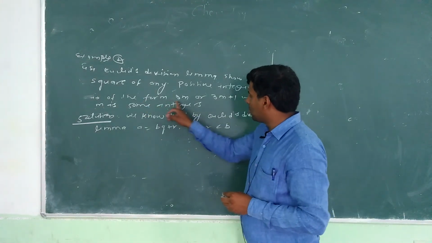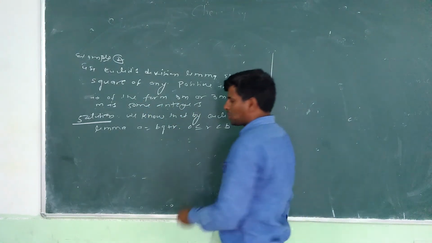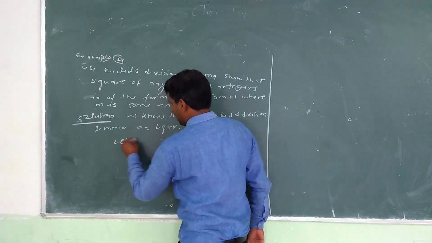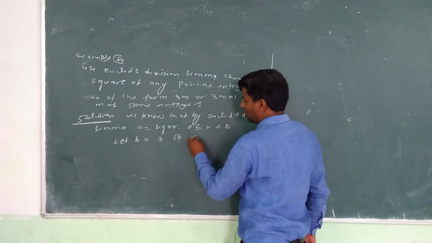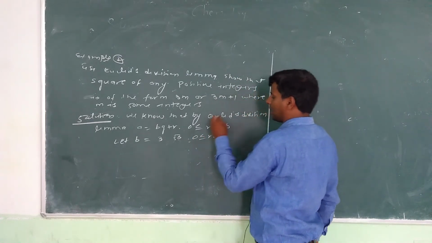What is the multiple of this form? That is 3. So we can assume that let b equal to 3. So 0 less than or equal to r less than 3.